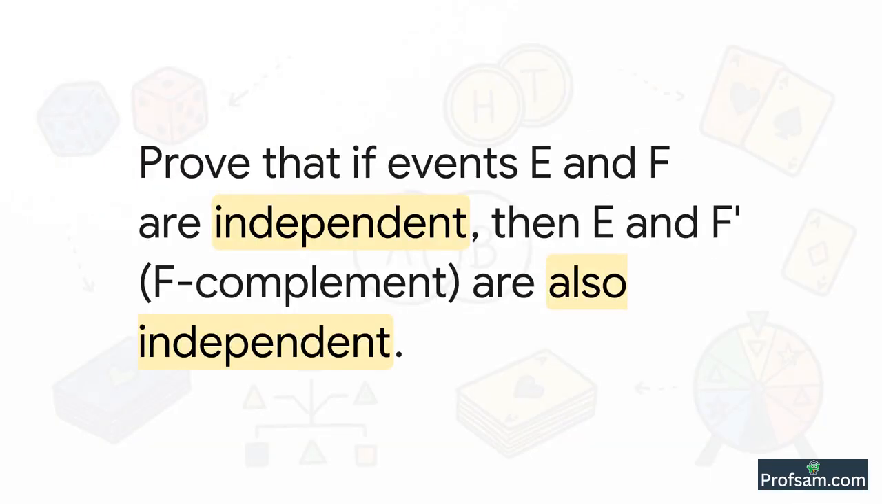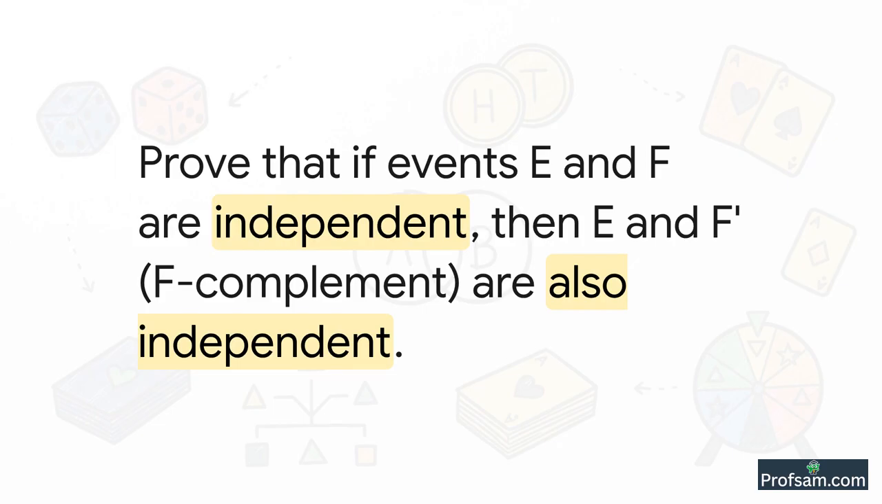So, here is our mission. We're told that E and F are independent. That's a fact. Now we have to prove that E and not F are also independent. Remember, not F, which we write as F prime or F complement, just means the event F does not happen. So does F not happening have any effect on E?